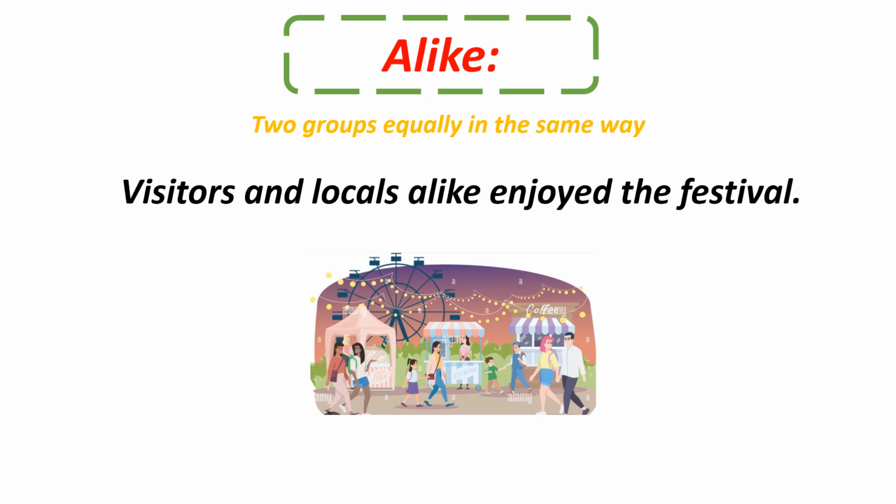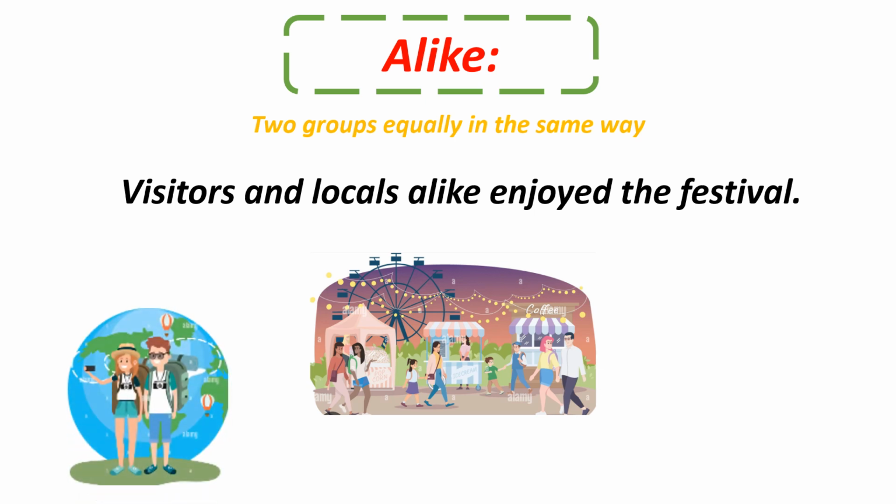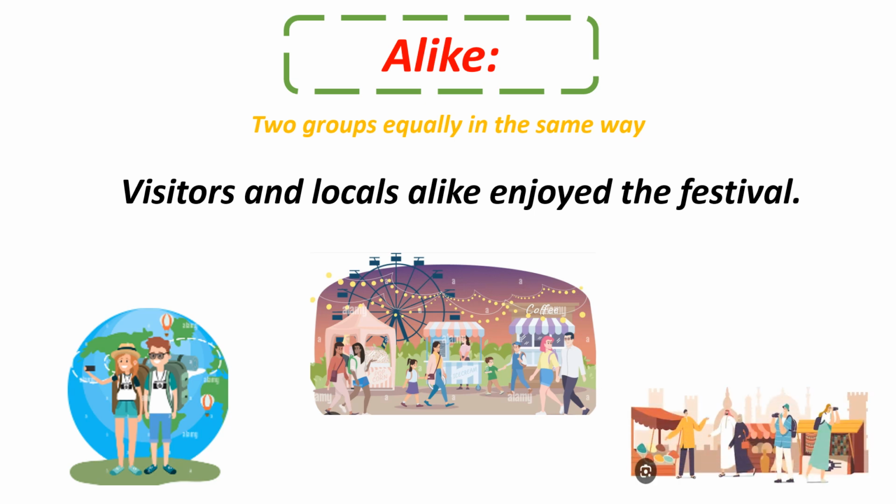Visitors are people who come from one country to another to visit something very special. For example, someone traveled from America to Morocco. In Morocco, they will be a visitor, and in America, they will be a local. Locals are persons who live in this city.